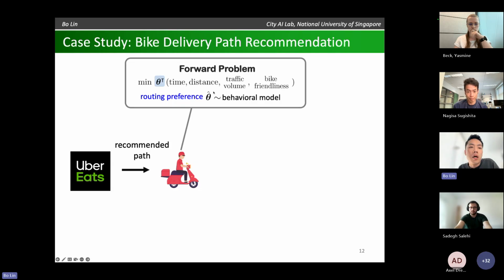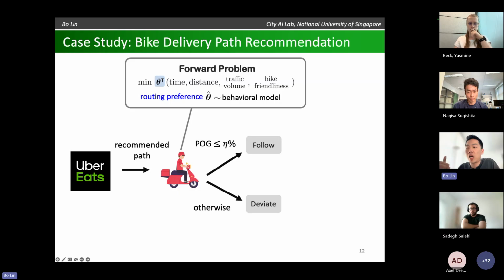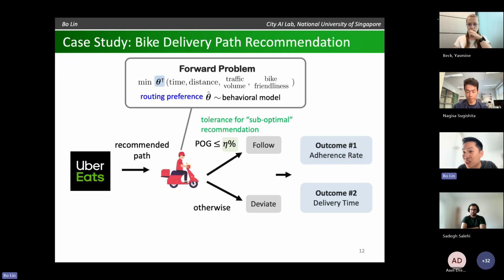Okay. So if my recommendation has a POG that is within eta percent from the perceived optimality, then she's going to follow the recommendation. Otherwise, she will deviate. Okay, so eta here really reflects people's tolerance for suboptimal recommendation. Right? If this is very small, then this is a very proud courier who doesn't listen to any advice. But if eta is very large, then this is a humble courier who is more open to other people's suggestions. We care about two outcomes. Adherence rate, this is important for operational efficiency, as I mentioned earlier, and also delivery time. This is important for service quality.